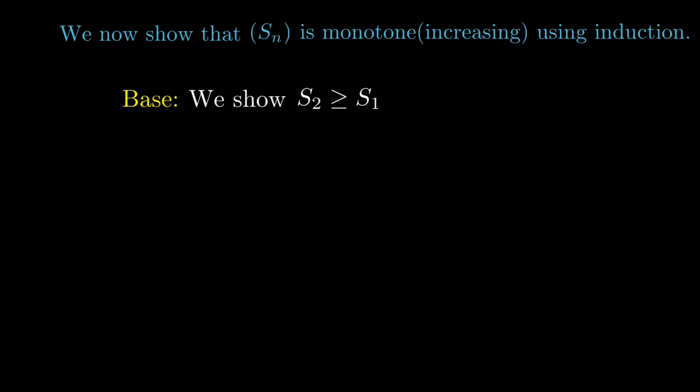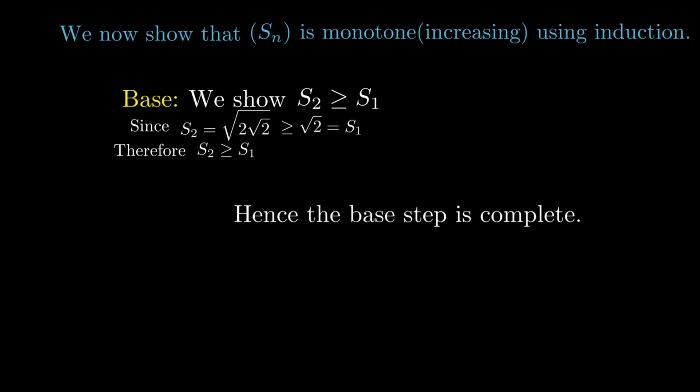We will now show that Sn is increasing using induction. In the base step, we will show that S2 is greater than or equal to S1. Since S2 is equal to square root of 2 times root 2, which is greater than the square root of 2, which is equal to S1, therefore S2 is greater than or equal to S1. Hence the base step is complete.